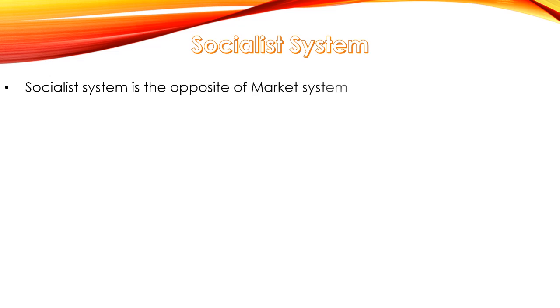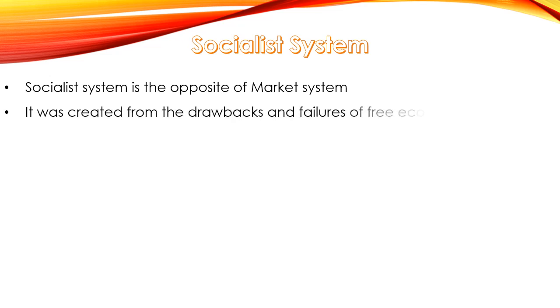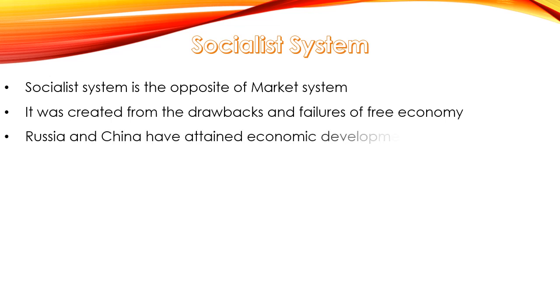Next is the second method of allocation, that is the socialist system. The socialist system is the opposite of the market system. As I told you guys earlier, it was created from the drawbacks and failures of free economy. That means whatever the negative points, the limitations of the market mechanism system were there, to remove them, the socialist system was created. Russia and China have attained economic development through this system.